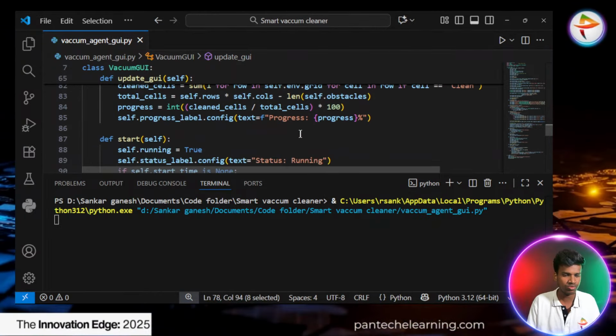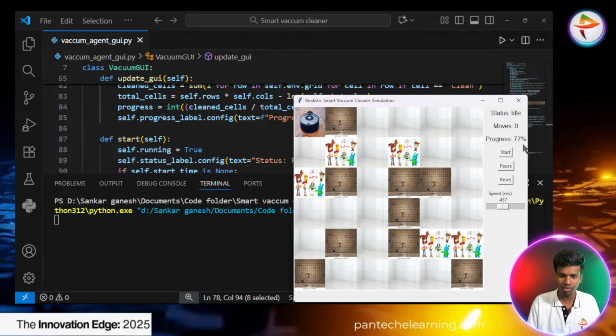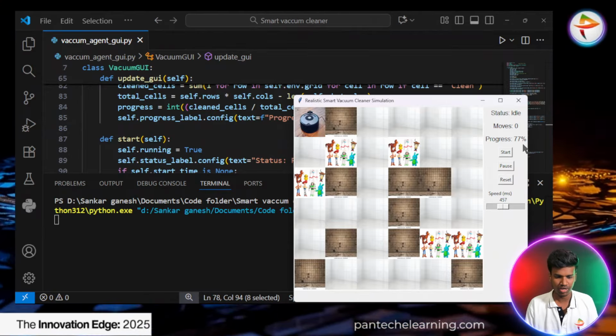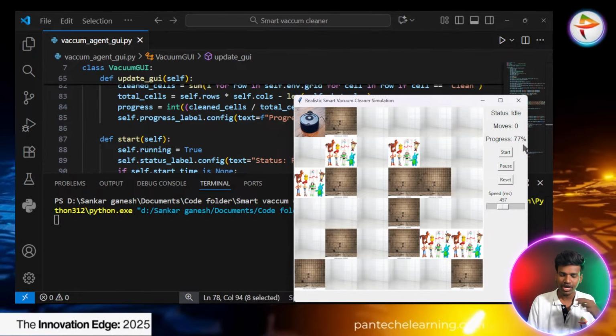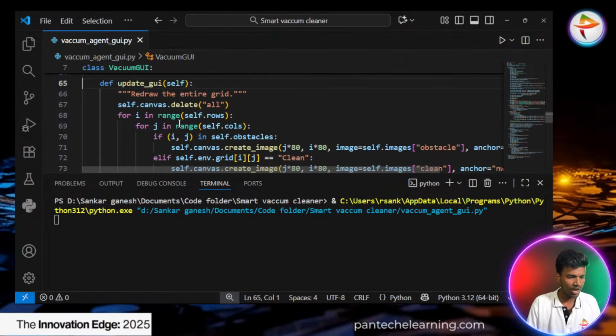You need these counts. So on the right side you can see how many moves it is taking and how much progress there is. 77 percent progress we have only done, the remainder is still there. Like that. Then update the GUI.